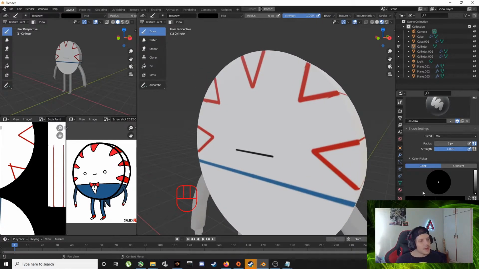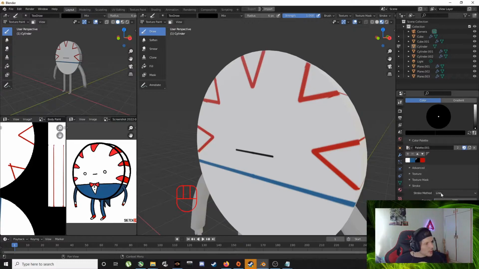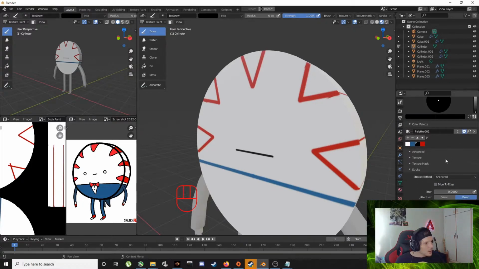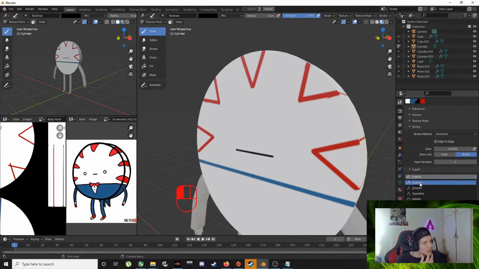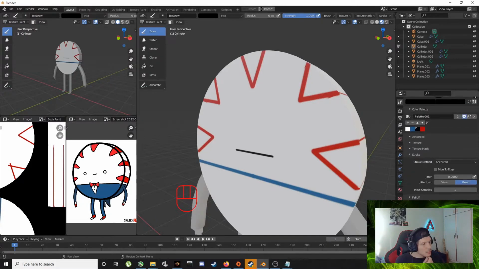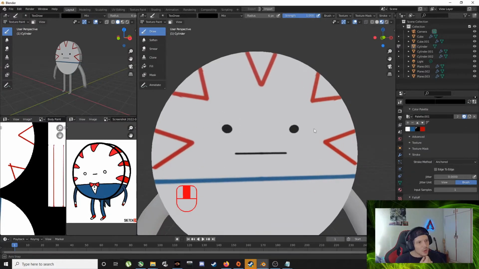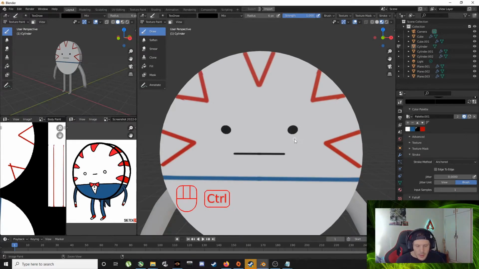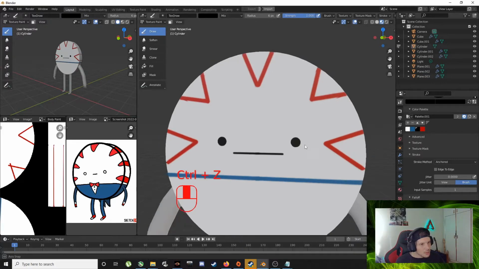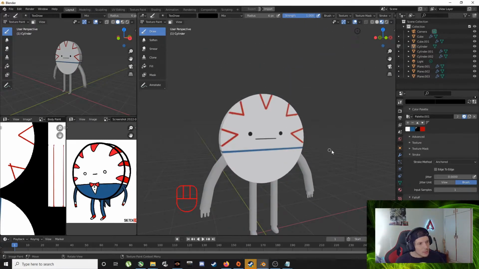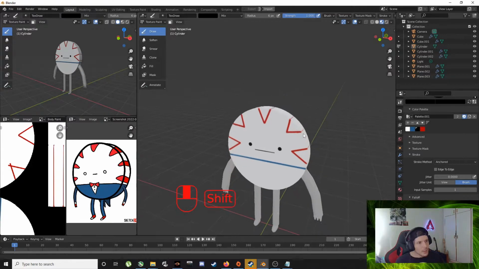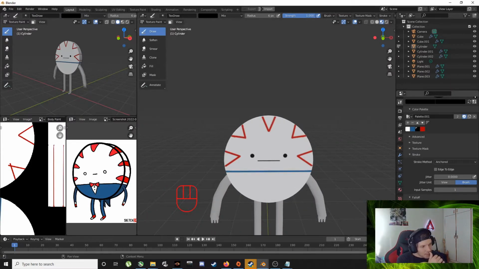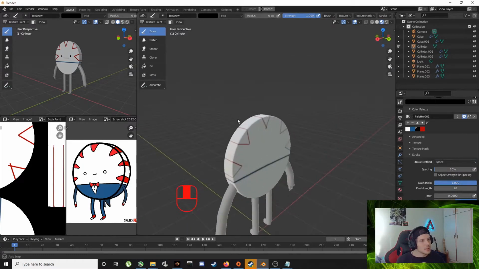Cool, little black mouth. And for the eyes, I saw there's another stroke you can use. Anchored, but put the falloff to constant. That'll give us these hard black dots. So his eyes are more in line with his mouth. Boom, and let's put that back to the custom one and back to space. That's what we're using in the beginning, right?